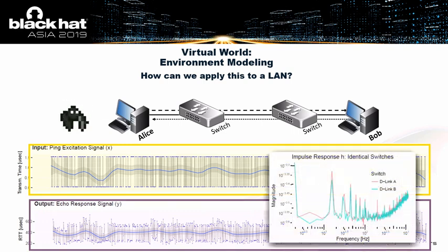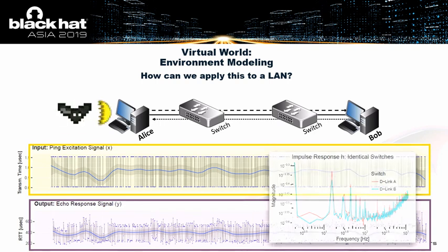For example, here's an impulse response for 2 identical switches, blue and red, where you can see they are distinctly different. And the reason is because during the manufacturing process of these switches, certain defects find their way into the chips and cause slight changes in the way, for example, the clock skew looks like. And this also affects how the response of these packets will be processed. And we can pick that up, and we can differentiate between these devices.